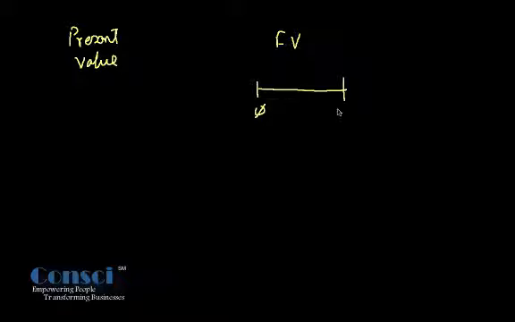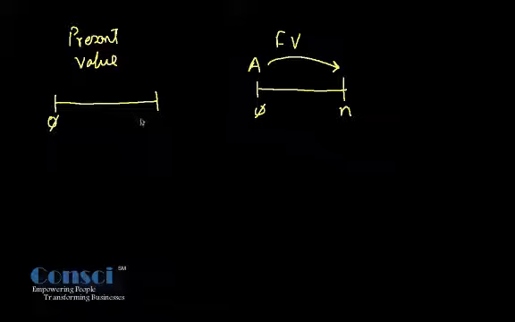So let us say this is 0 time period and this is the end time period. You invested amount A over here. What will be its value at the end of time period N is determined by future value. And the value of an amount that you are expecting at the end of the nth time period, as of the beginning of the period, is given by present value of money.